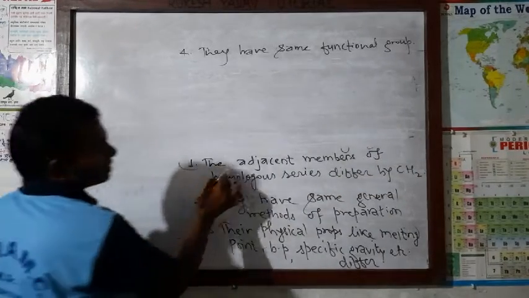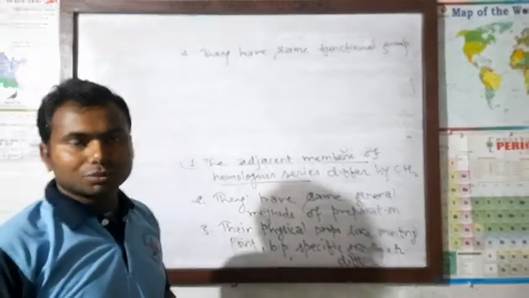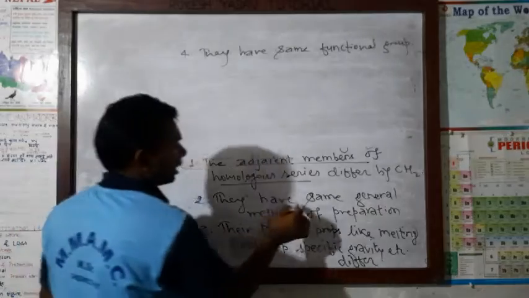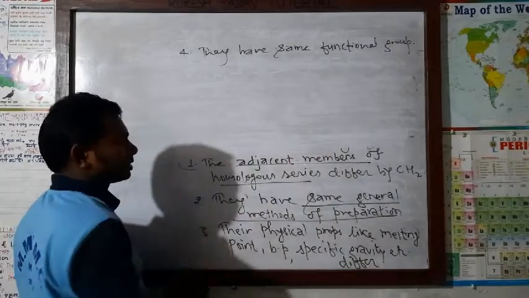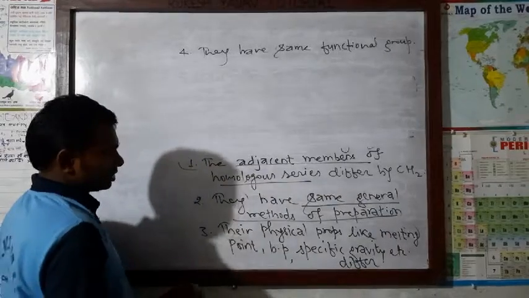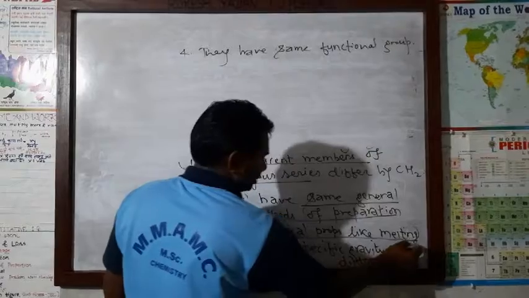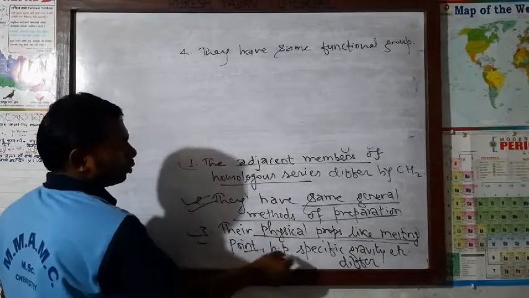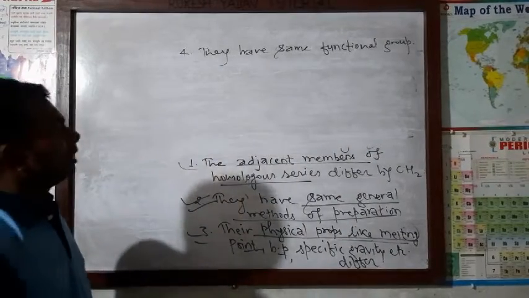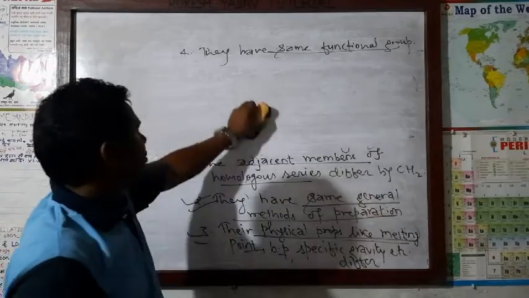One is the adjacent members of the homologous series differ by CH2. They have a common difference, and that they have same general method of preparation. The compounds are of same nature almost, that's why they have same general method of preparation. Their physical properties differ little bit. Melting point, boiling point, specific gravity differ, and they have same functional group that already we have known. We have known about all these things.